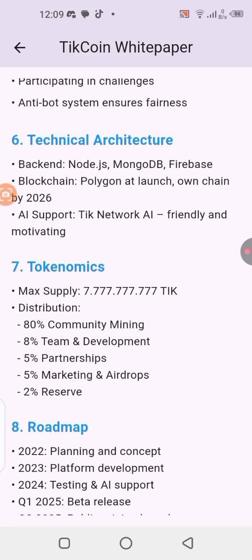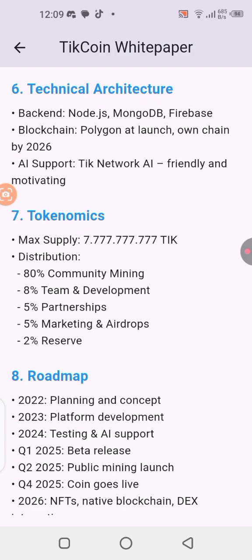Now the total supply of this token that we are generating here is 7.7 billion tokens. All right, that's the total supply, and 80% is going to the community, 8% will be going to the team and development, 5% for partnership, 5% for marketing and airdrop, and 2% for reserve.